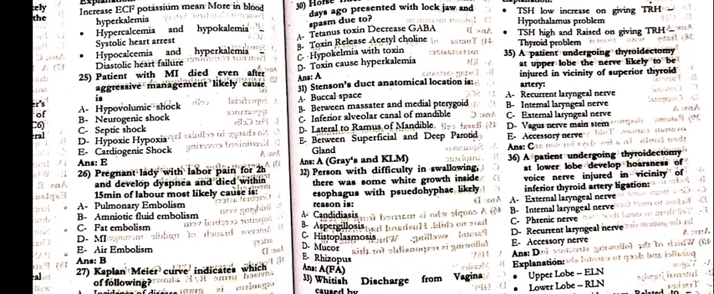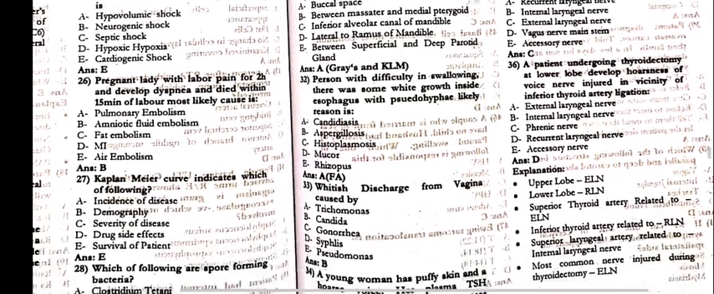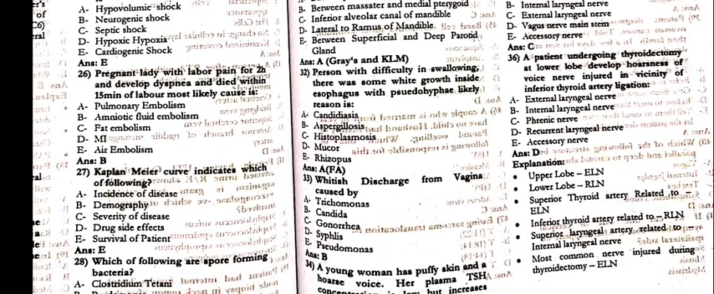31: The Stenson's duct anatomical location is the buccal space. 32: A person with difficulty in swallowing. There was some white growth inside the esophagus with pseudohyphae.